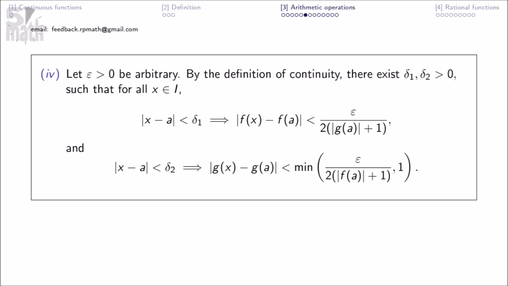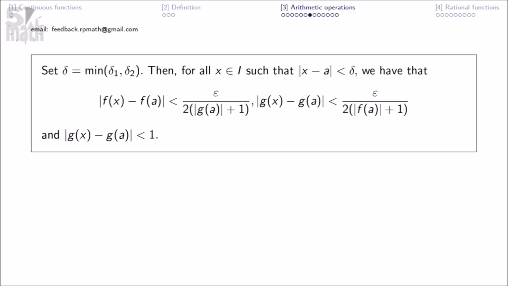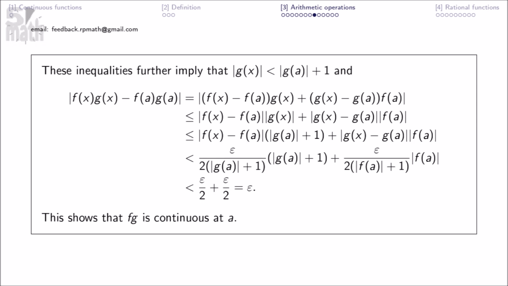Let epsilon be greater than 0 be arbitrary. By the definition of continuity, there exist delta 1, delta 2 greater than 0, such that for all x in I, we have this and this. Set delta equal to the minimum of delta 1, delta 2, then for all x in I such that the absolute value of x minus a is less than delta, we have this and that. These inequalities further imply that this and that. This shows that fg is continuous at a.